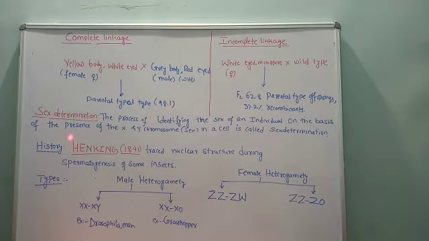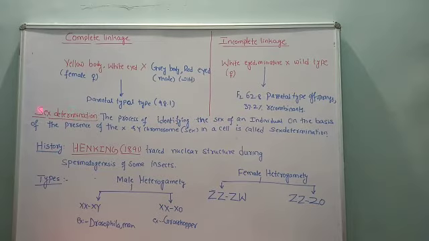Now we shall proceed to the next topic, sex determination. We are going to discuss sex determination, its types, examples and history. First of all, we define what sex is, and after that what determination is.